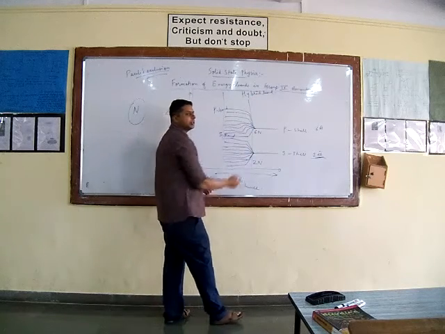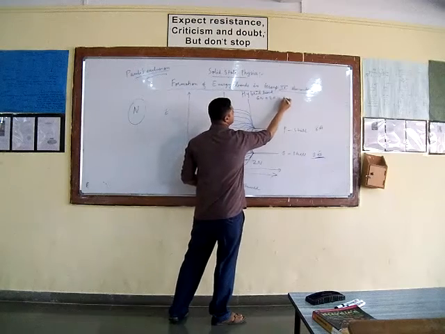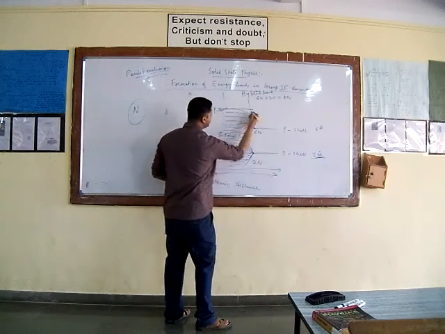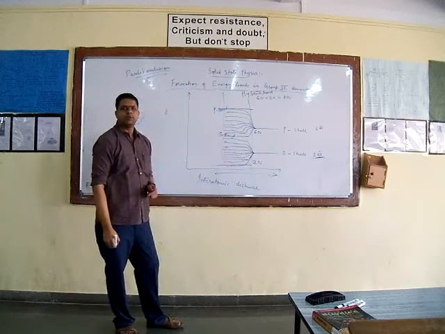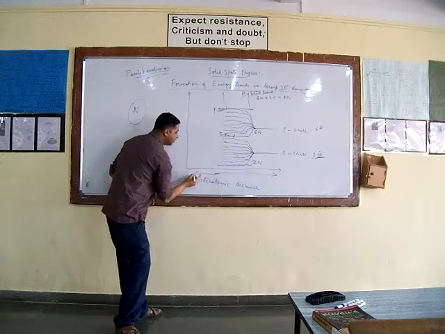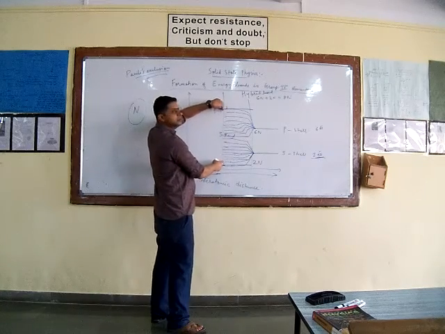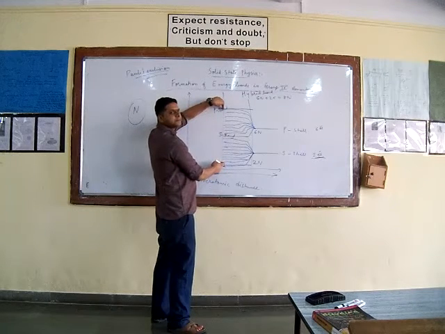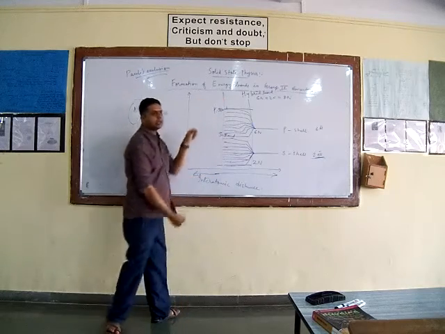What is the capacity of this hybrid band? It is 6n plus 2n, which is equal to 8n. So the capacity of this hybrid band is to occupy 8n electrons. Further, if you reduce the interatomic distance, then what will happen to this hybrid band? What will be the effect on this hybrid band by reducing the interatomic distance further?